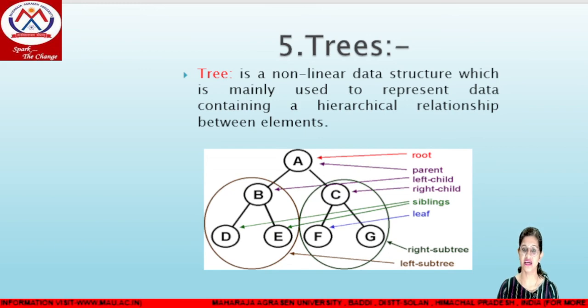Here A is the root, B, D, E are the left subtree, and C, F, G are the right subtree of root node A. So this is the simple tree. A tree is used to represent the hierarchical relationship. It is non-linear, so it is dynamic in nature, not static. We can use different memory locations. Trees can be implemented by using arrays as well as linked lists.